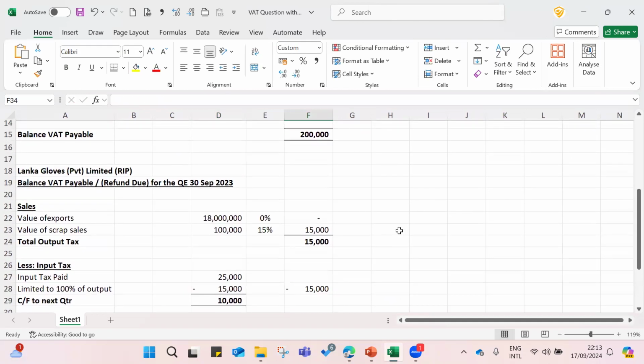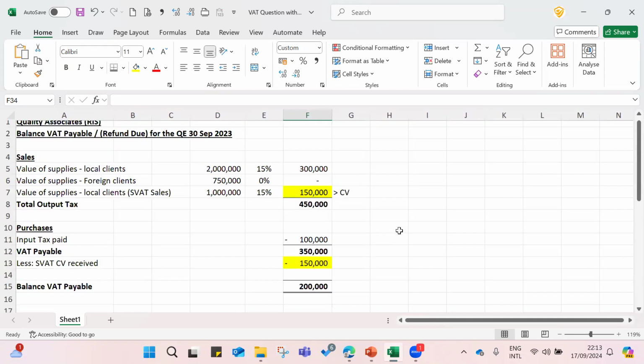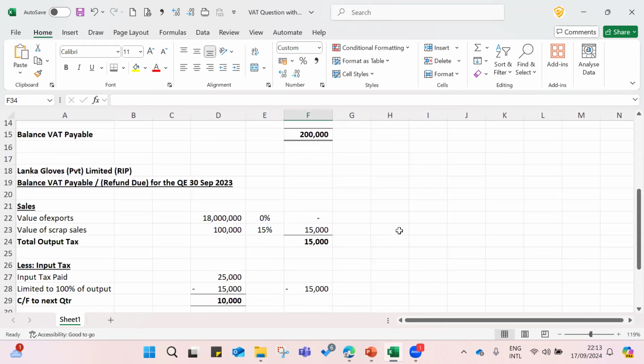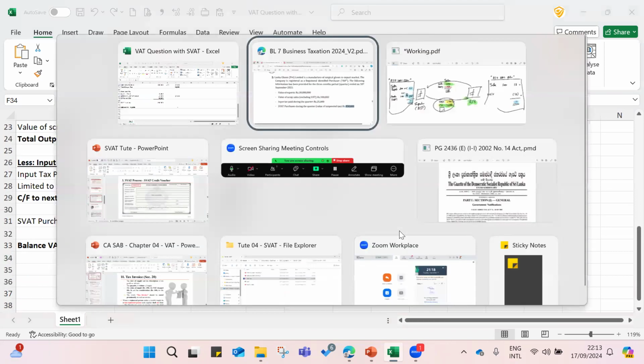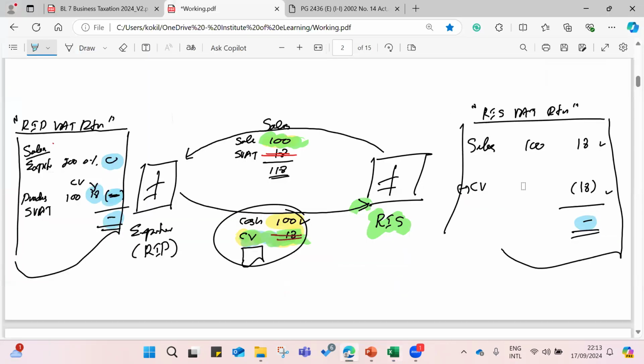So I discussed RIP and RIS both calculations, and this mind map is really easy for you to understand RIP, how they are declaring the return, and RIP, as I explained, just a matter of declaring here 18 million, no need to pay any tax, right? Then it is crystal clear. I hope this is clear to everyone.